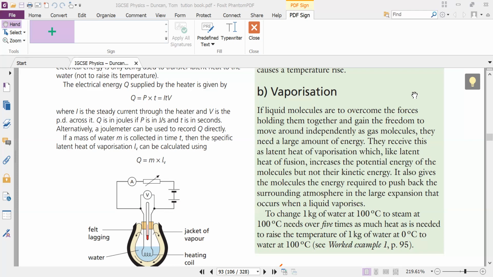In the vaporization, what will happen whenever you give the heat? This heat again will increase the potential energy of the particles. Suppose the molecules of the liquid, whenever you give the heat, they will be able to break their intermolecular force. The molecules which were already loose because of the heat from solid to liquid will gain more heat and they will break. The force will break there, not the molecule.